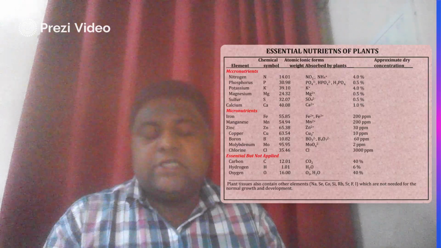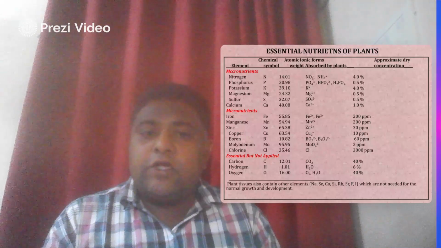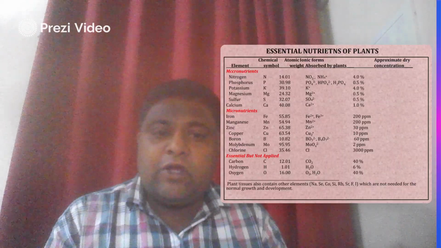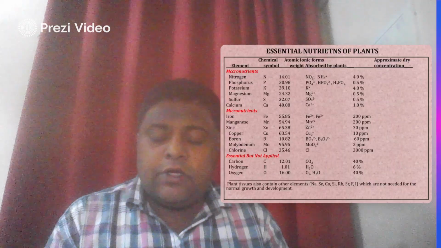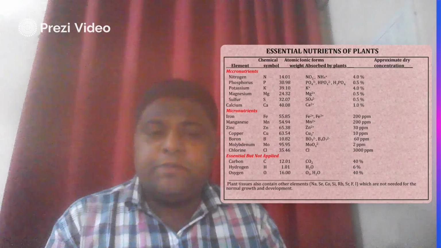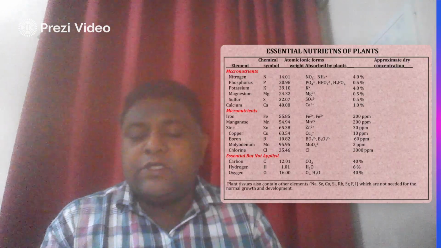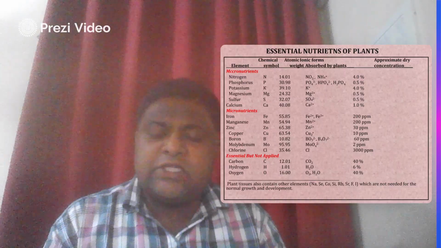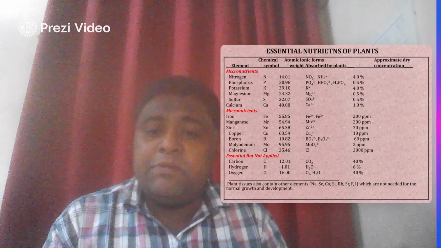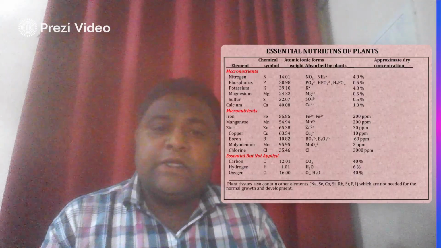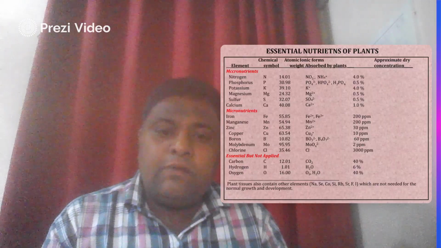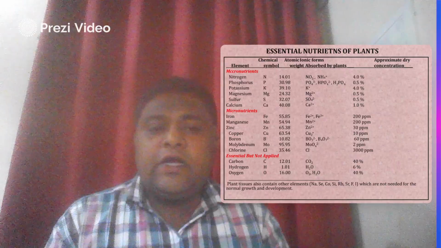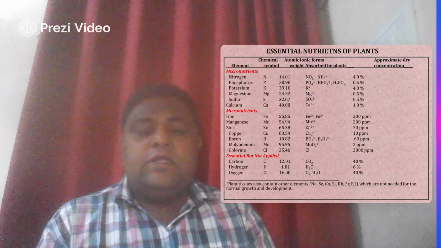Let's discuss another macronutrient, phosphorus. Phosphorus is also useful as a building block material, and it is present as phosphorus pentoxide, hydrogen phosphate, and other forms. Potassium is present as K+, in potassium chloride or in basic salt-like materials. Magnesium is present in the Mg2+ form, and sulfur is present in the SO4 2- form. Calcium is present as calcium oxalate, calcium sulfate, and so on. We have to observe clearly the percentages of these macronutrients.